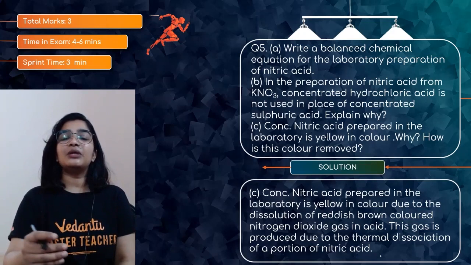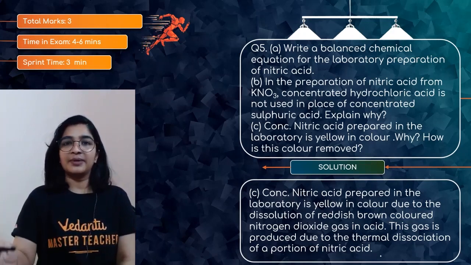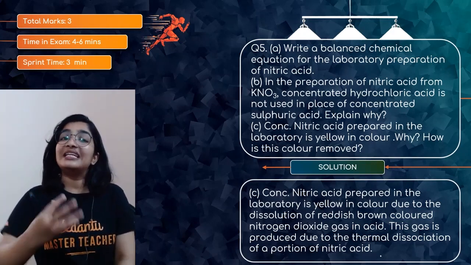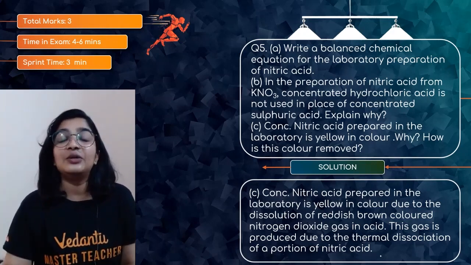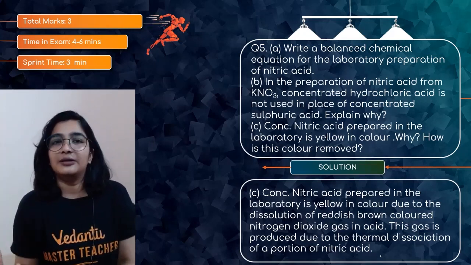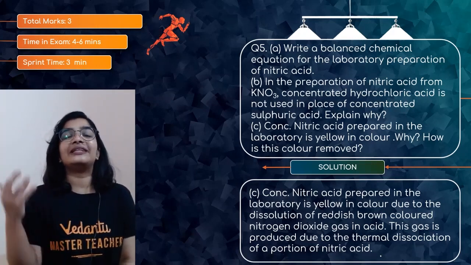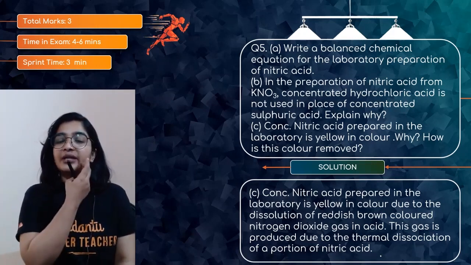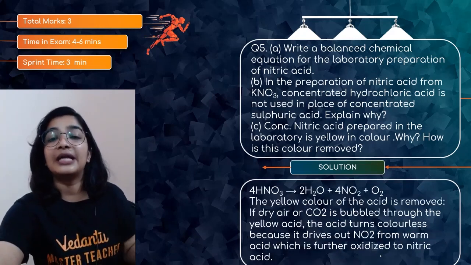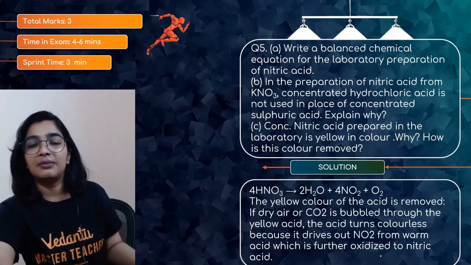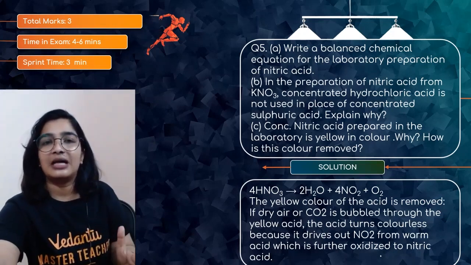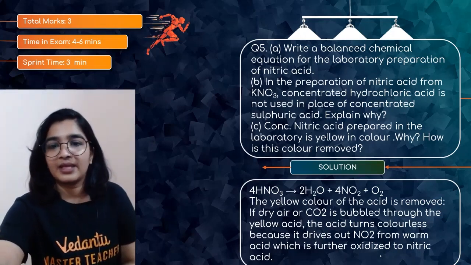When you keep it for a long time, exposed outside, obviously there will be thermal decomposition of nitric acid into nitrogen dioxide, which will dissolve in nitric acid, giving you the yellow color. So what you can do is add excess water, so that the nitrogen dioxide will dissolve, or you can even pass carbon dioxide. When you pass carbon dioxide, that will drive out the nitrogen dioxide, making the acid colorless.